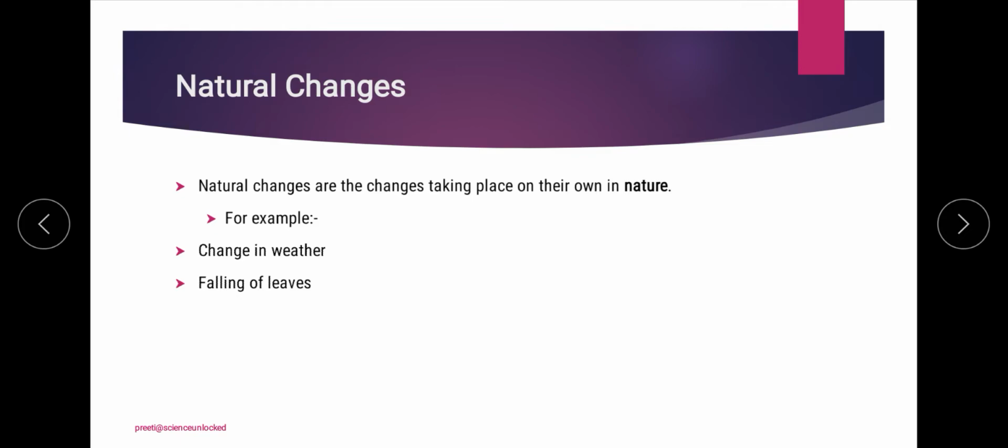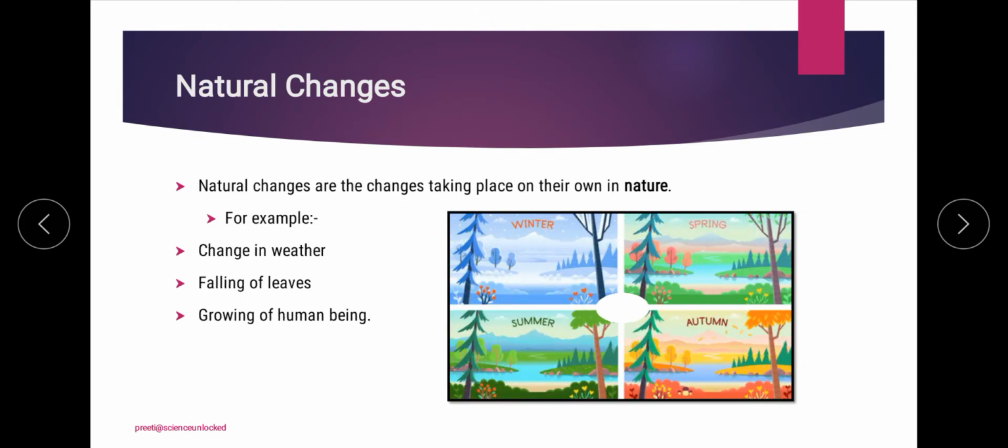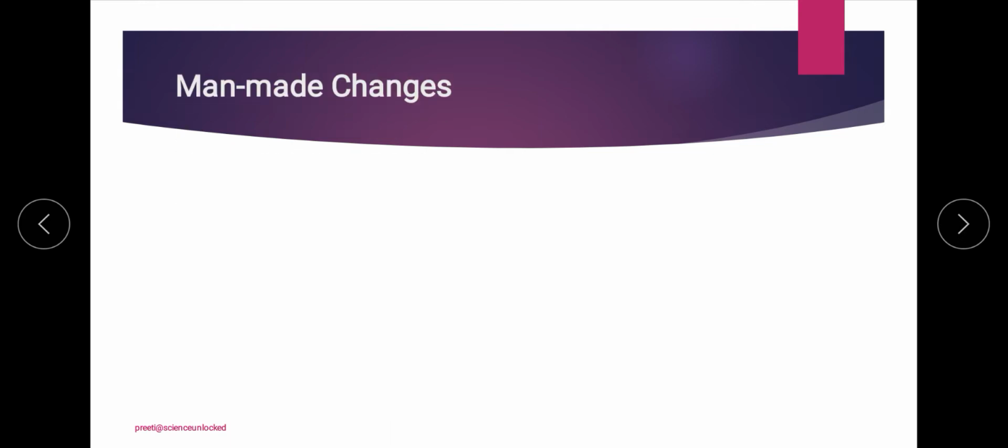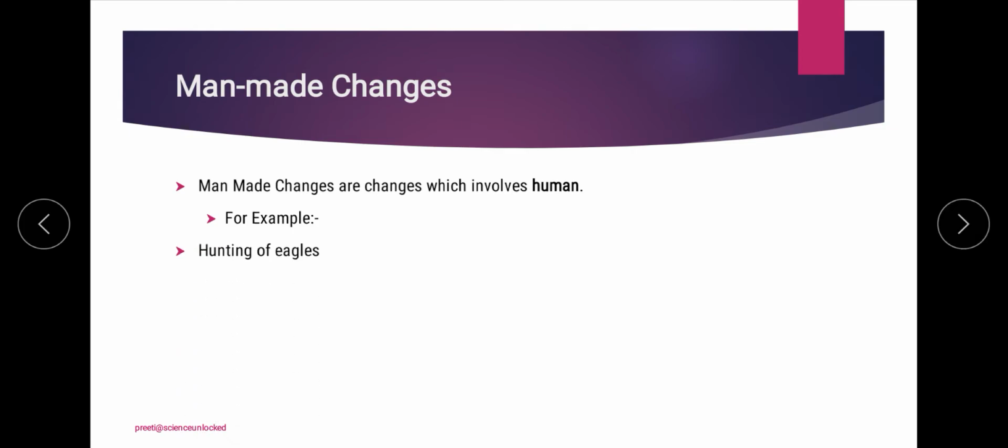For example, the change in weather, falling of leaves, growing of any kind of organism. That takes place in terms of the effect and total control of nature. The next thing that we have is the man-made or human-made change, where the involvement of humans is a lot more.